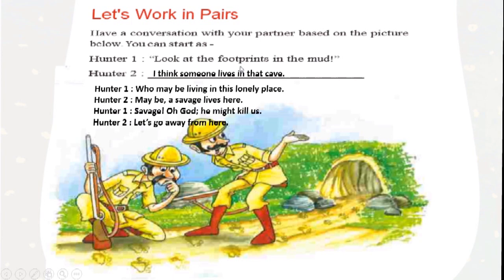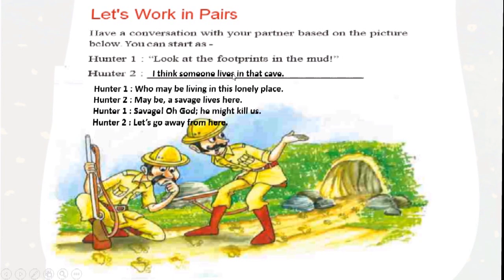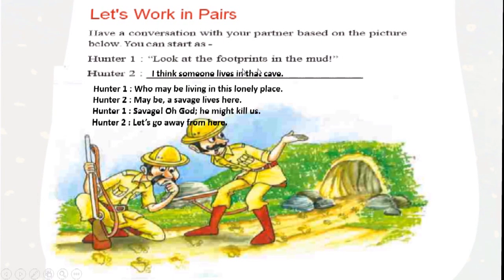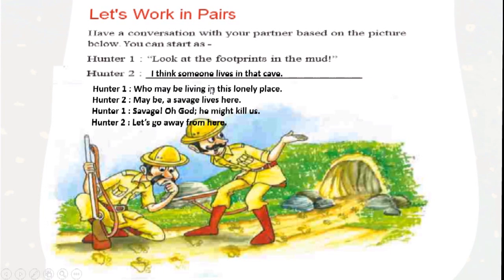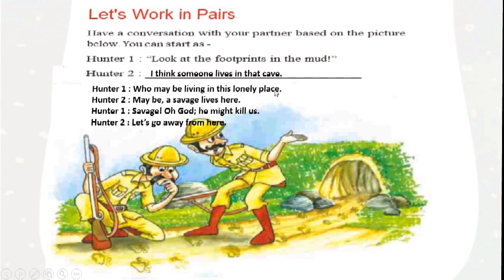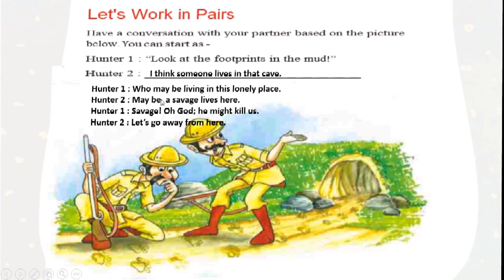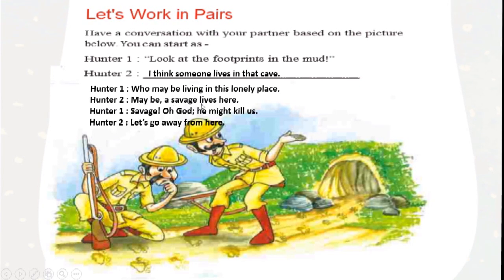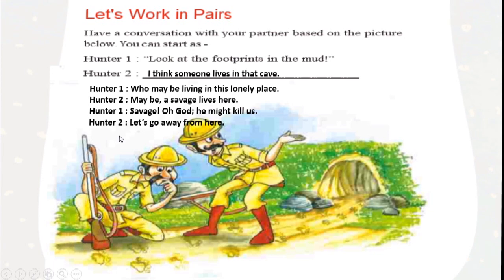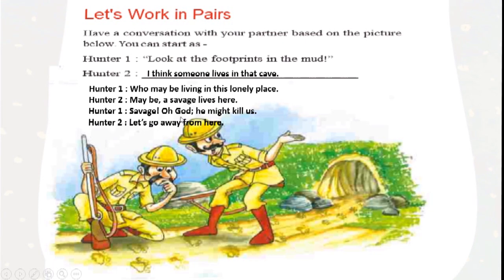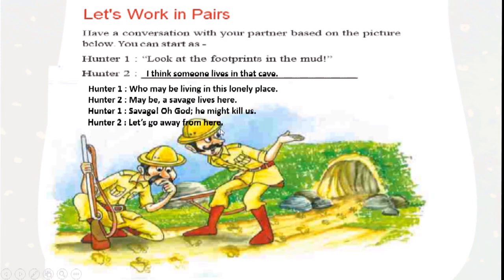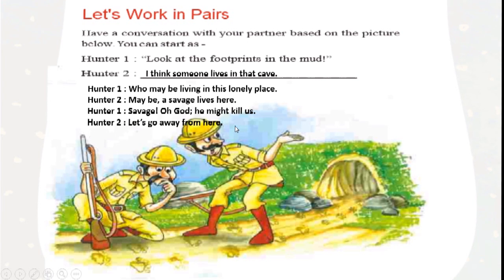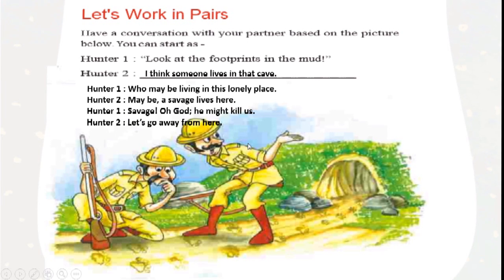Hunter 1: Look at the footprint in the mud. I think someone lives in that cave. Okay, Hunter 1: who may be living in this lonely place? So Hunter 2: maybe a savage lives here. Hunter 1: Savage, oh god, he might kill us. So Hunter 2: let's go away from here. If the savage comes, then he might kill us. So definitely we have to run from here. So we can discuss like this.